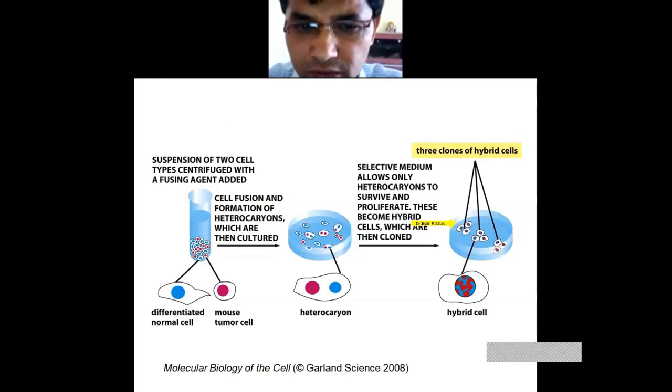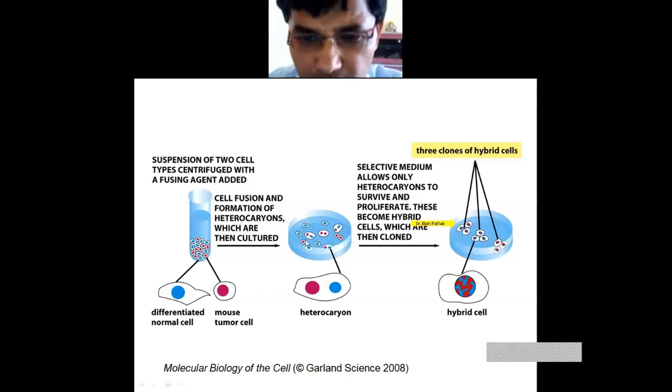Here one is a normal differentiating cell, and this is a mouse tumor cell. You add them together, then comes cell fusion and formation of heterokaryons, which are then cultured.